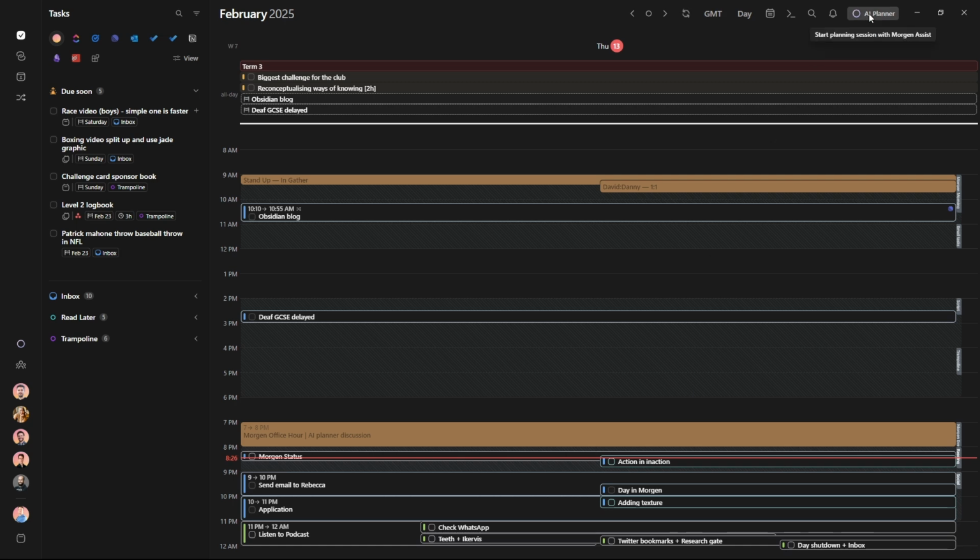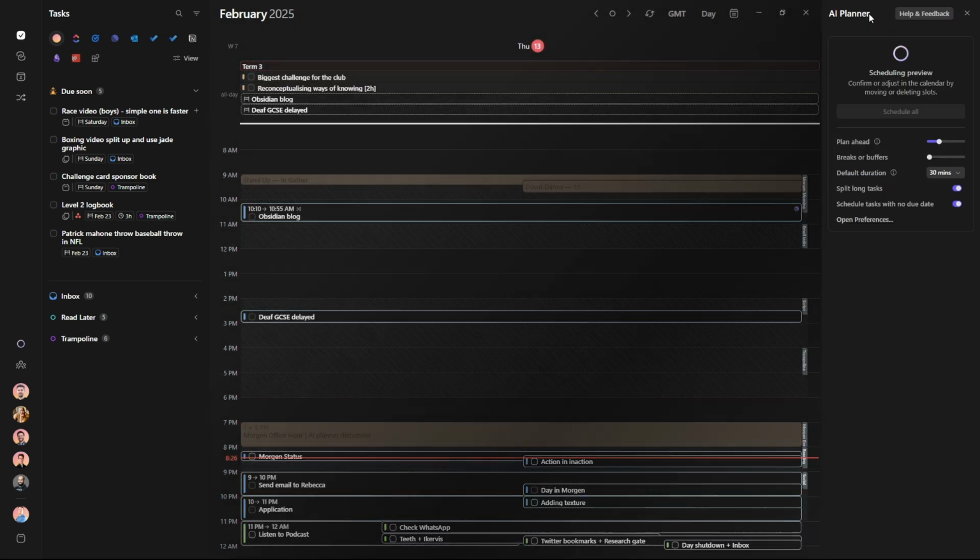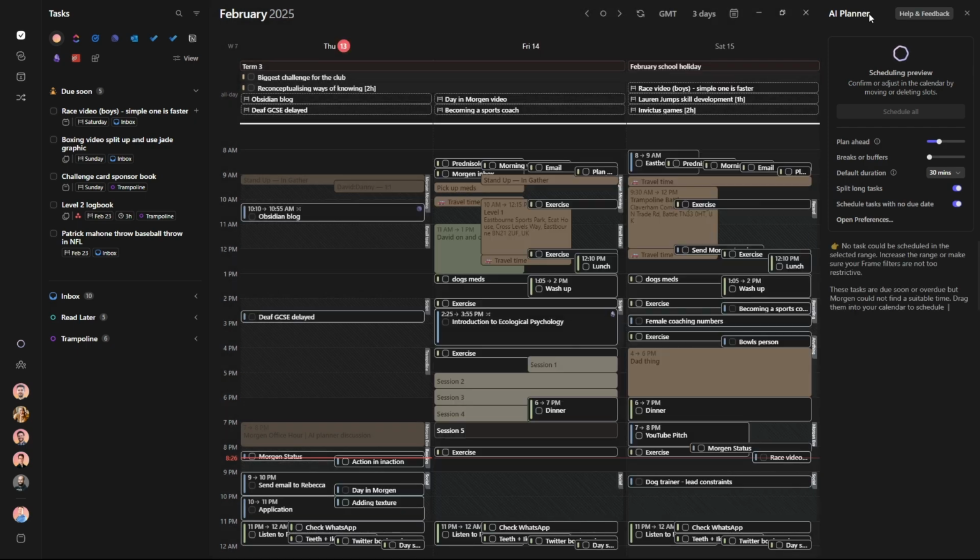But what I do want to do is push the AI planner. Is there anything else that I should be paying attention to? No, nothing in that one. My day tomorrow is all blocked out. Saturday, that's fine. So I don't need to worry about anything there. Now it's just a case of closing out my day with all of those tasks remaining, and then tomorrow I'll show you a reschedule of what happens in the morning.